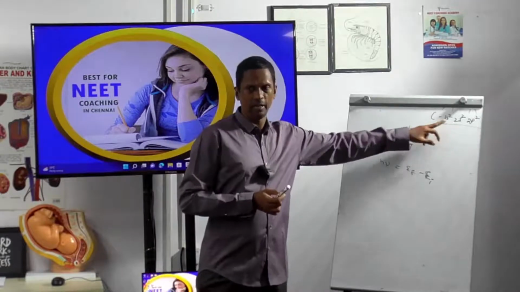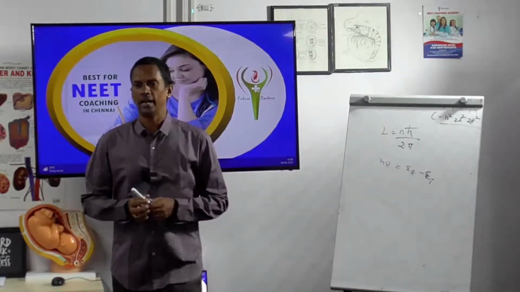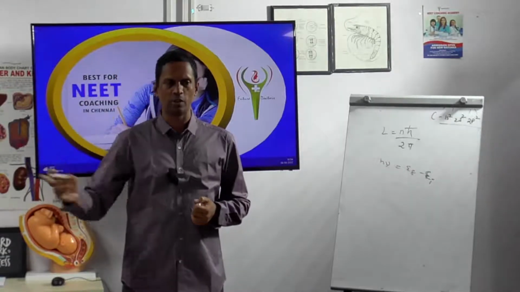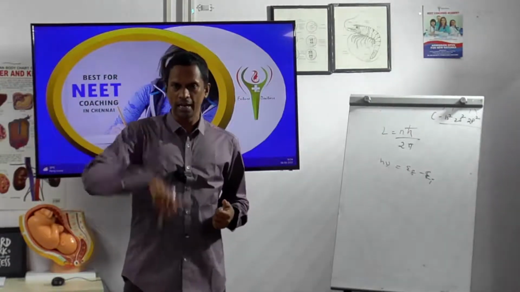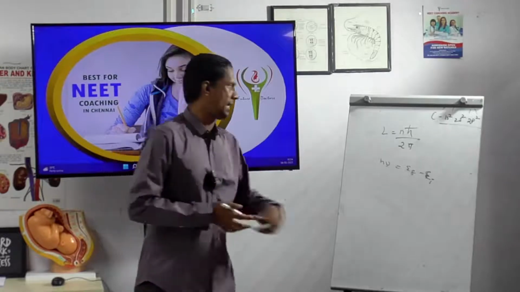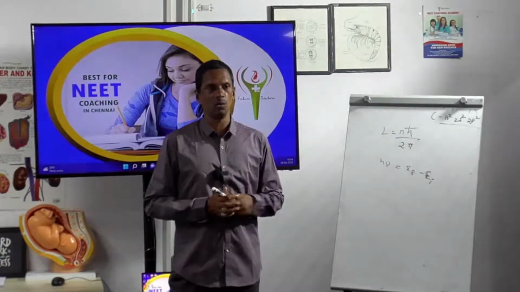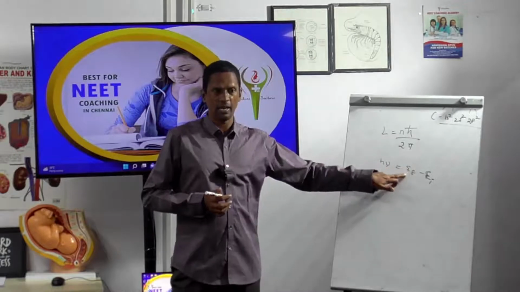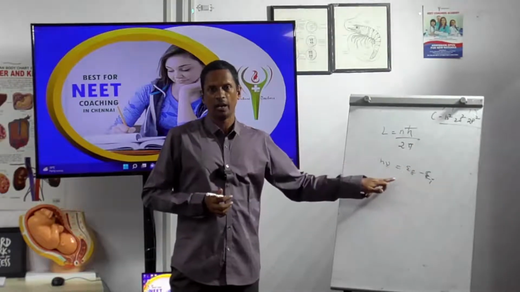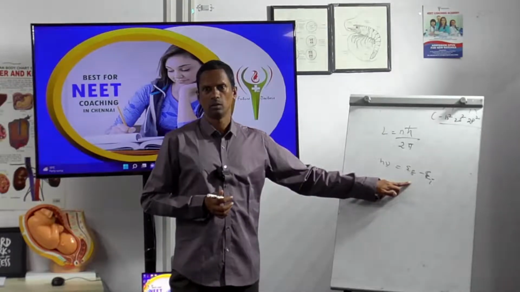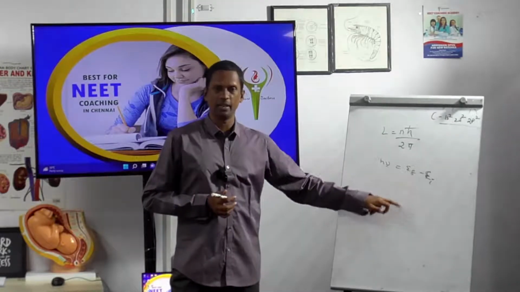Now we come to here. For example, the electron in the outer shell falls into the inner shell. So what is the hν value? It is the total energy difference. Now the energy difference is final minus initial. So final minus initial means, which will be greater now?